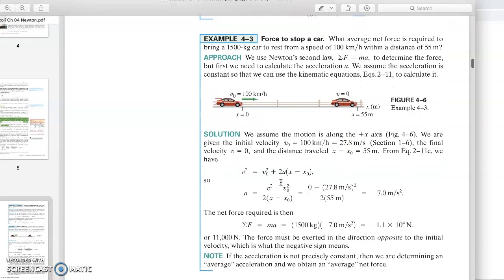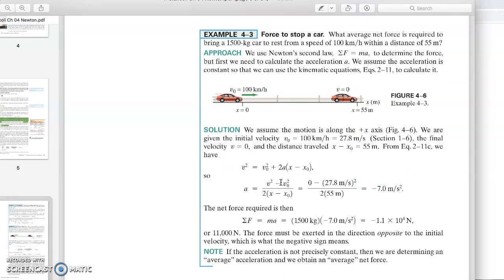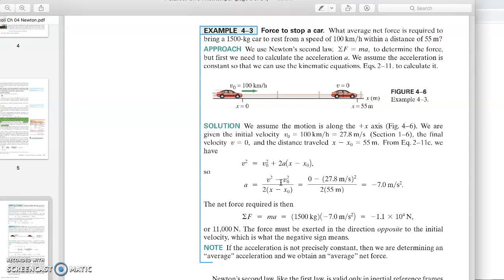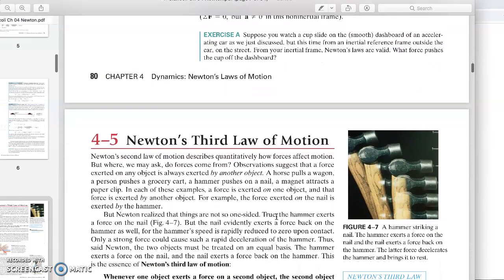Now this example will really give you a good example for merging between chapter 2 or 3, now I don't recall. You know, the equations of motion. I think all of you recall these kind of equations with Newton's second law. I will leave it to you. It's a very nice merge between these two chapters.